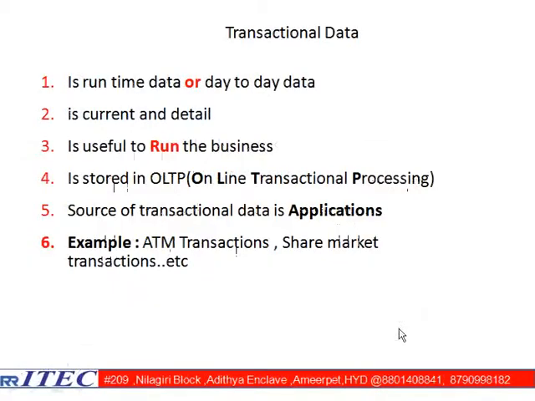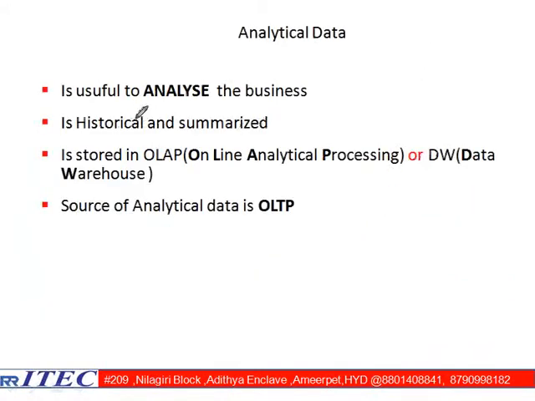Let us walk through the properties available. I hope you are comfortable with the transactional data properties, right? Let us move on to the next one, analytical data properties. It is useful to analyze our business, is historical in nature and summarized in nature, and is stored in one database known as OLAP. OLAP stands for Online Analytical Processing Data Warehouse.